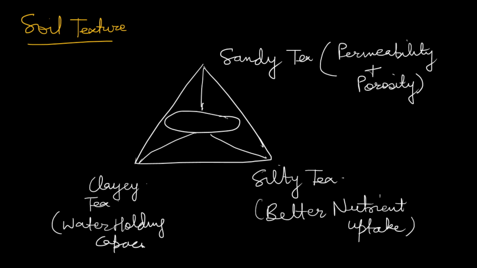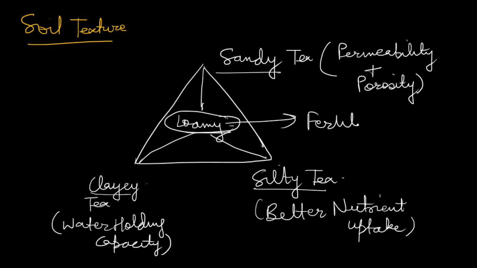And the combination of all these three textures in a perfect amount makes the formation of loamy soil. So what is loamy soil? That is when all the sandy and clay and silty texture are perfectly combined, they form loamy texture. That is why this loamy soil is the most important soil for agriculture. Most of the crops grow in these soils, and these soils are highly fertile. So I hope you understand the soil texture.